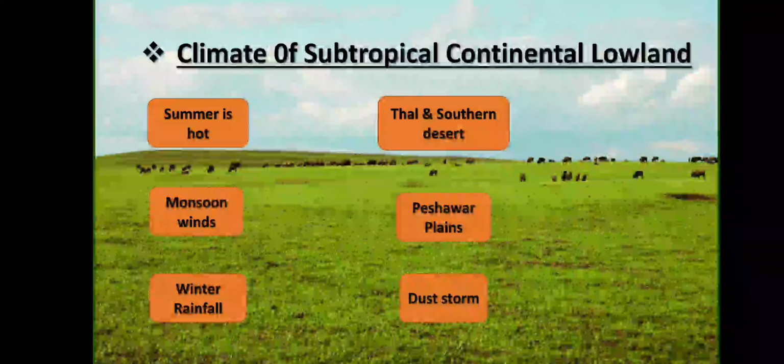This region includes the Thal and some southern deserts, and these are the driest areas of this region. This region also includes the plain region of KPK beside Punjab and Sindh. The plain region of KPK has the district of Peshawar, and this plain experiences thunderstorms, rain, and dust storms. During summer, dust storms are very common in Peshawar, so climate has a deep impact on living, food and dressing of the people.